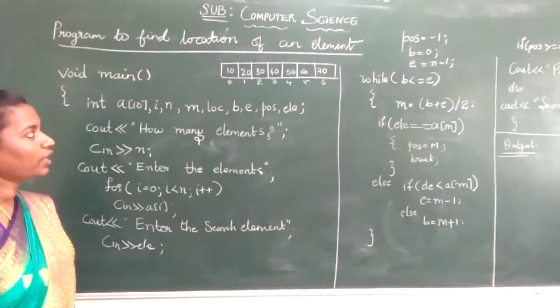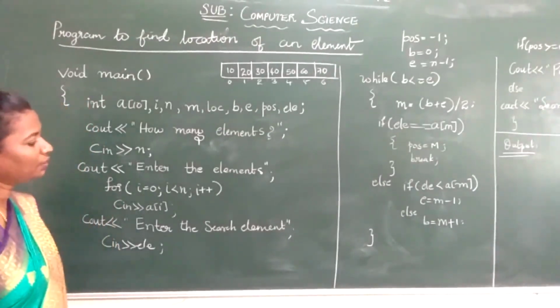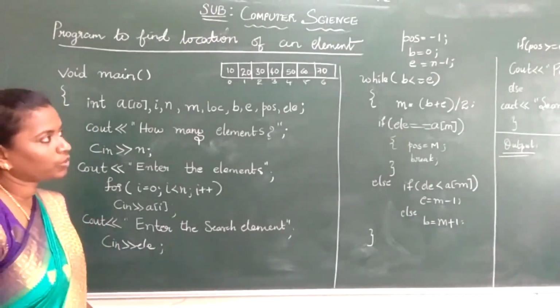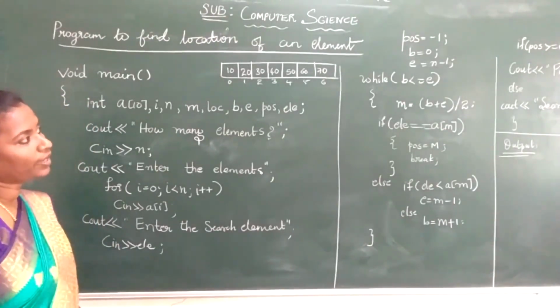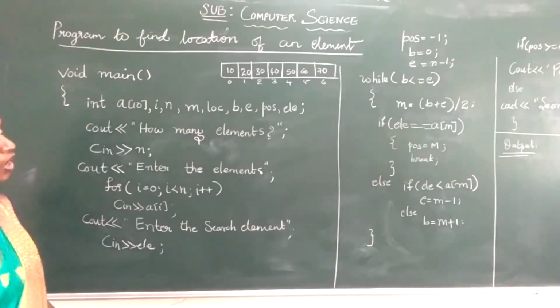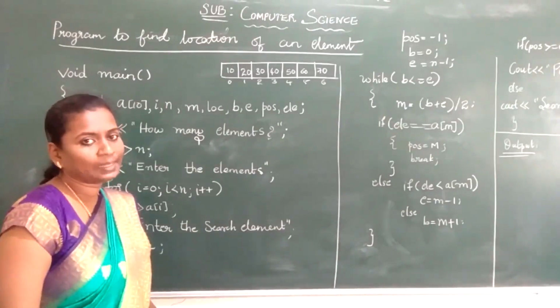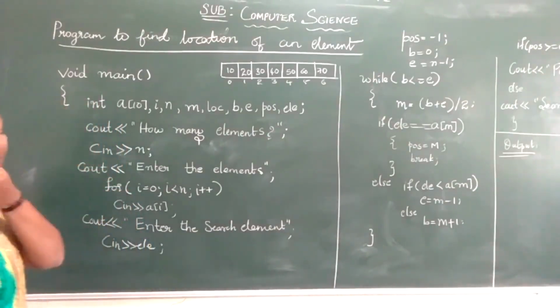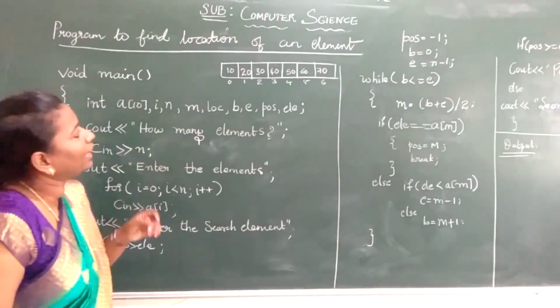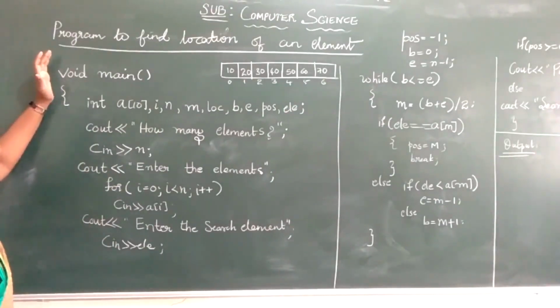Okay. Now I have discussed the binary search algorithm with you all. Now we'll see the implementation, the program part. This is very important from the exam point of view as well as for your lab exams. So you need to understand how they have implemented the binary search algorithm by using C++. Now you see, program to find the location of an element in a given array. You have to include the header files and the main function. I started from the main function.